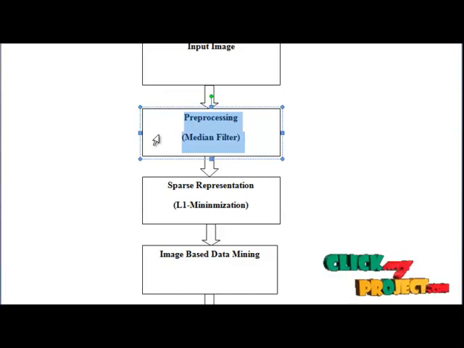Median filter is to replace each pixel value in an image by the median of its neighborhood. And also in the pre-processing step, image enhancement, smoothing, gradient and normalization are also done.